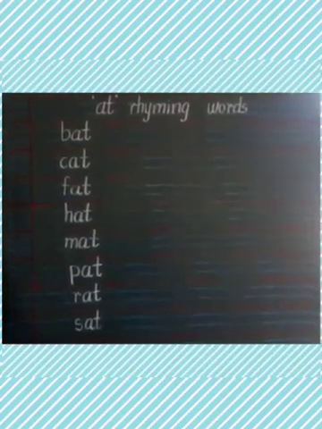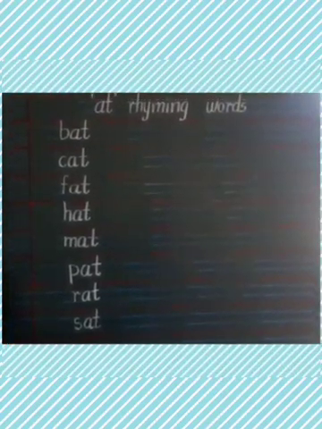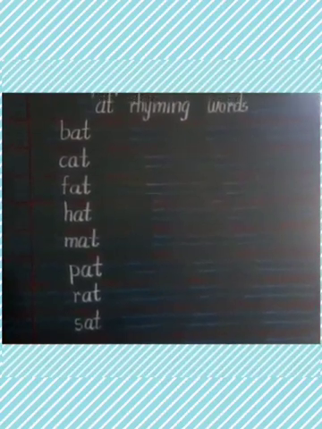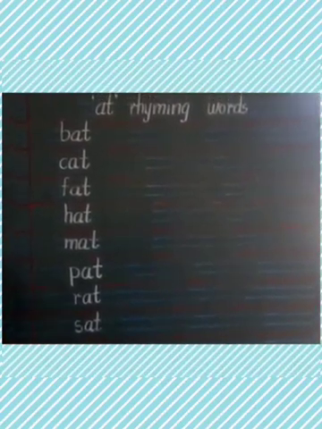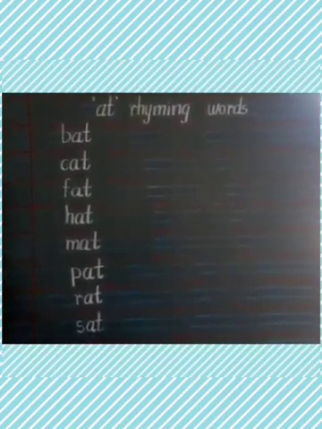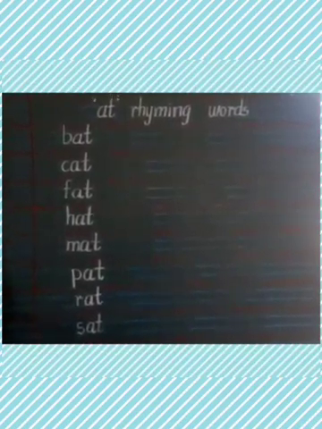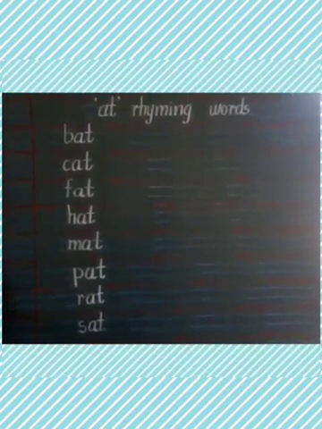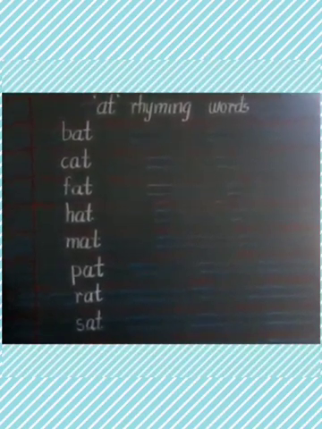When we hear the same sound again and again in different words, they are known as rhyming words, like bat, cat, fat, hat, mat, pat, rat, sat. Here we hear the same sound of AT. So we got AT rhyming words.